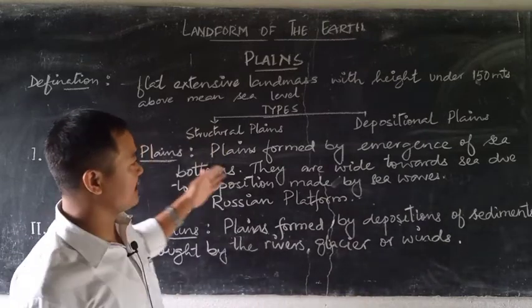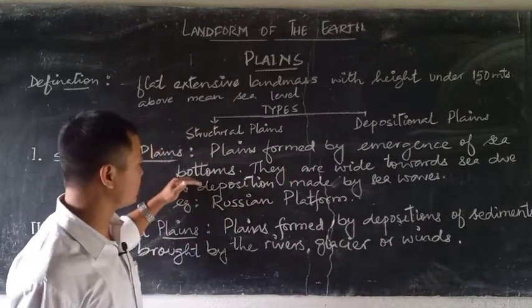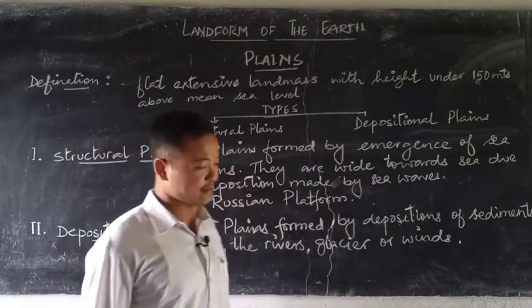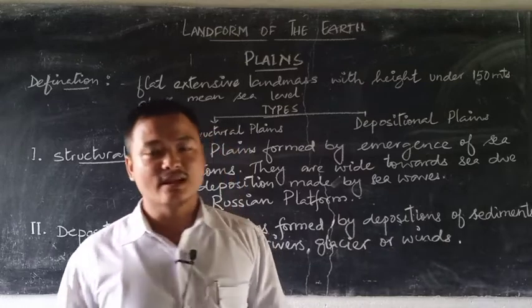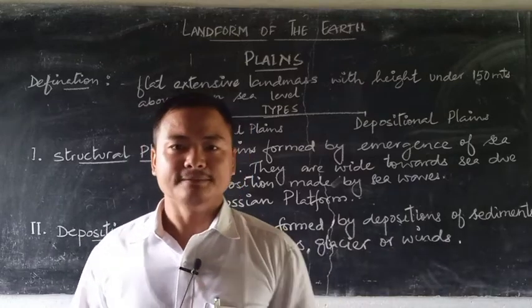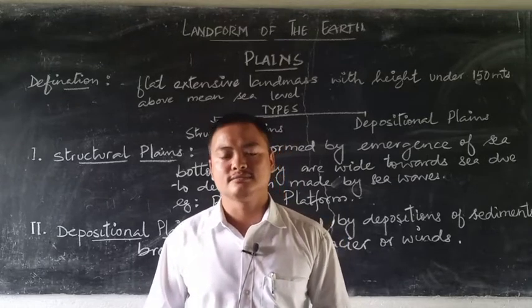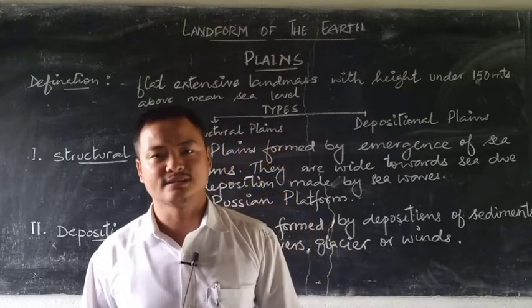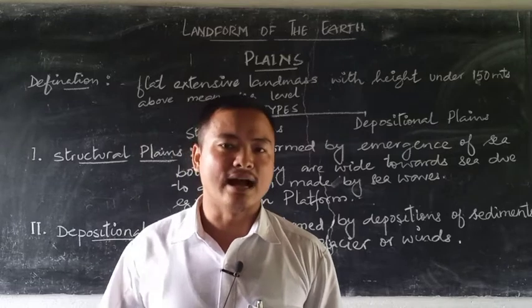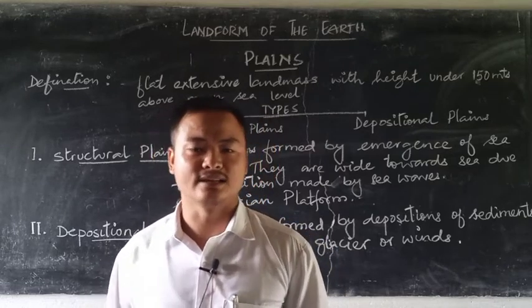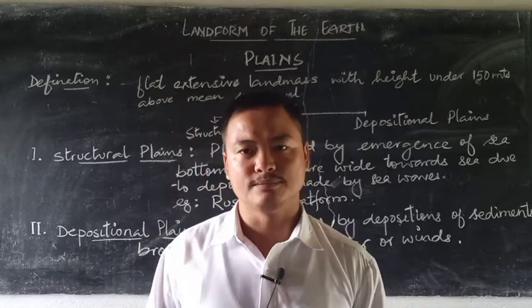Structural plains are the plains formed by emergence of sea bottoms, and they are wide towards sea due to depositions made by sea waves. So when we say this, what it means is we see that under the water also there are land masses, not very deep inside the water, but in the shallow water.